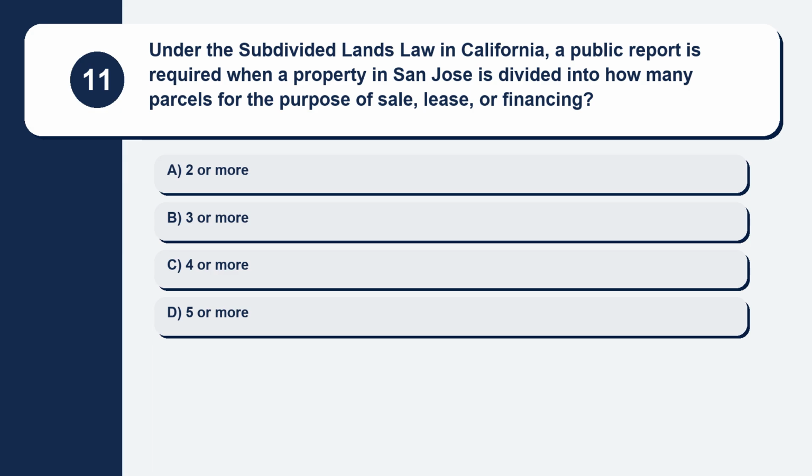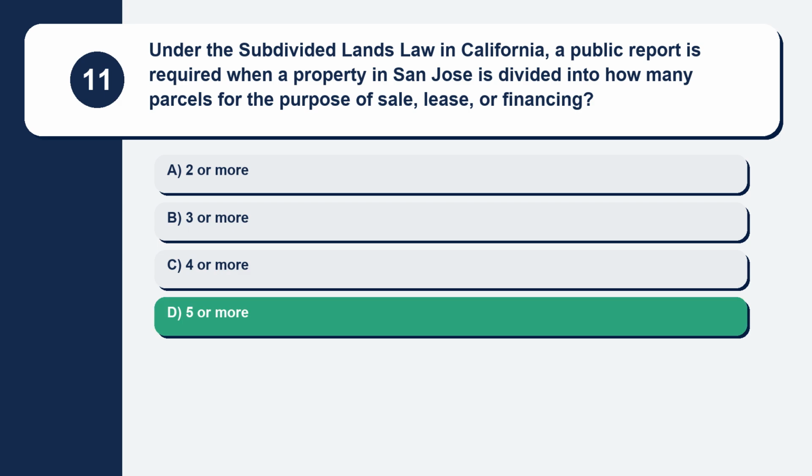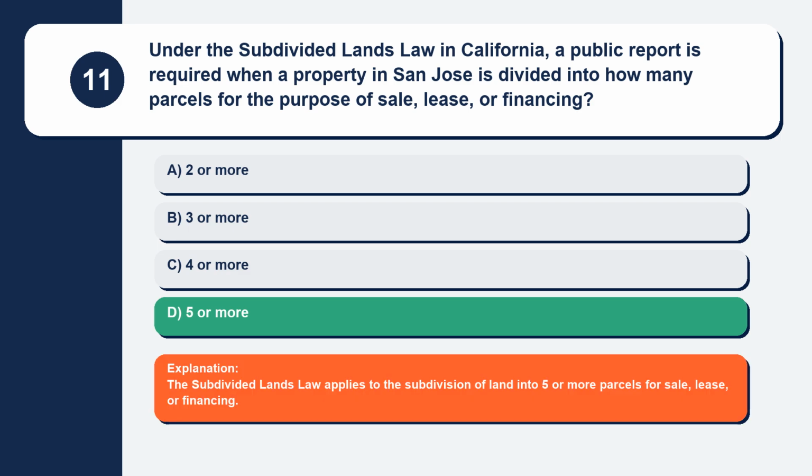Question 11. Under the Subdivided Lands Law in California, a public report is required when a property in San Jose is divided into how many parcels for the purpose of sale, lease, or financing? Here are your options. Option A, 2 or more. Option B, 3 or more. Option C, 4 or more. Option D, 5 or more. The correct answer is option D, 5 or more.